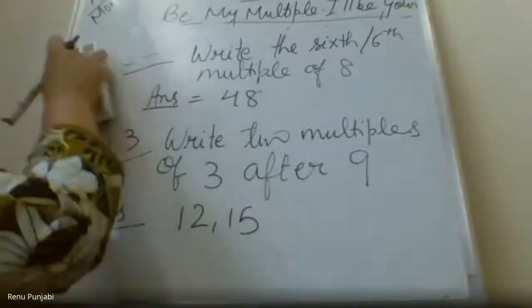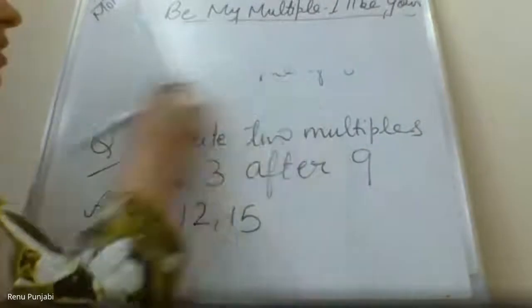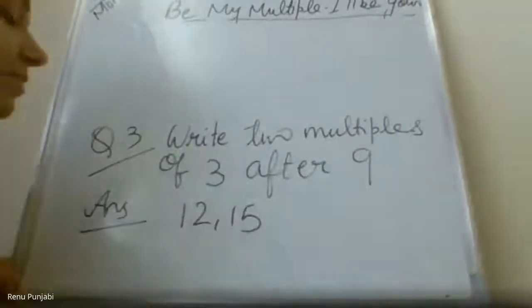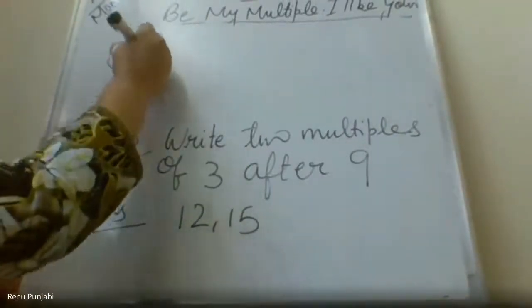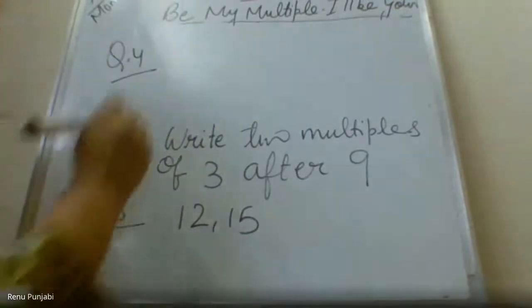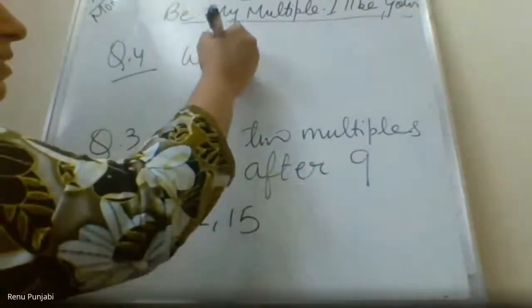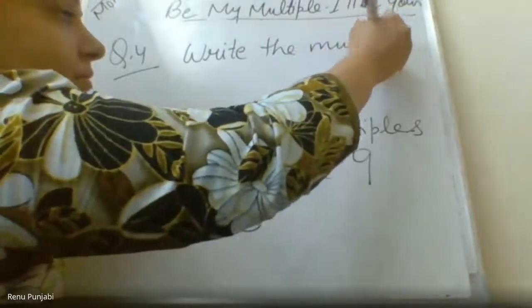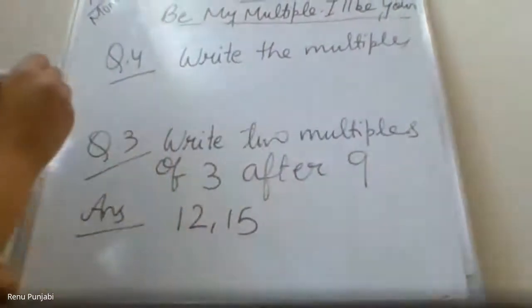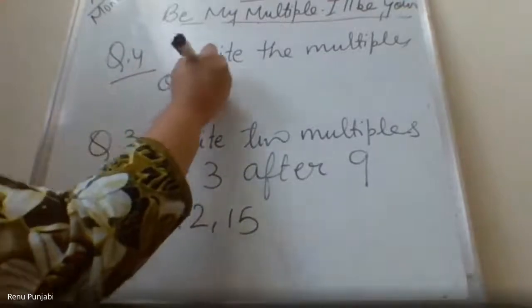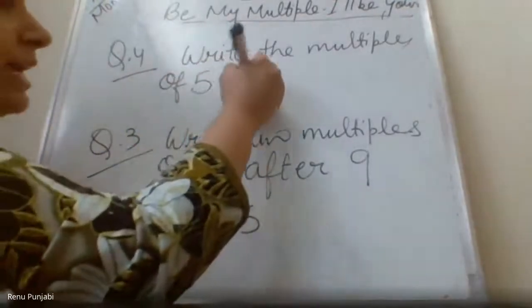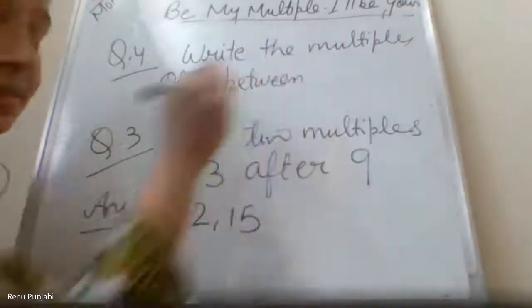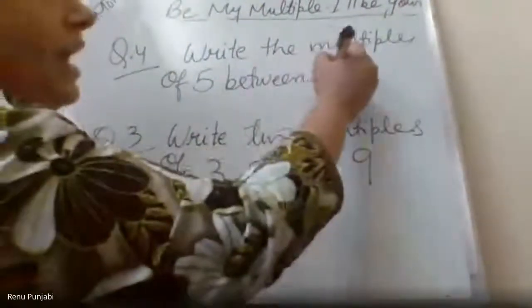Now my next question is: write the multiples of 5 between 20 and 35.